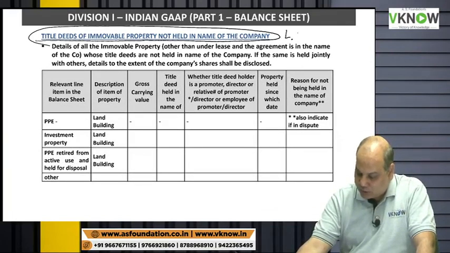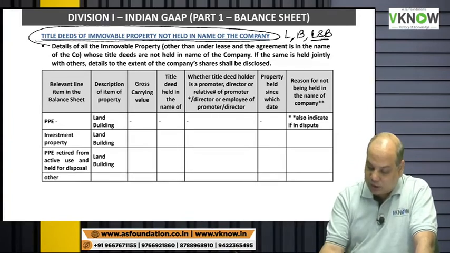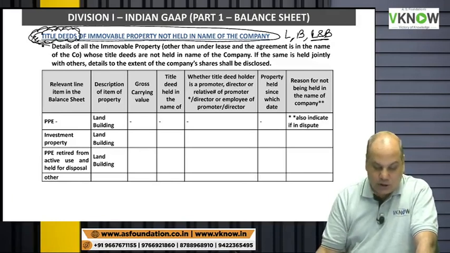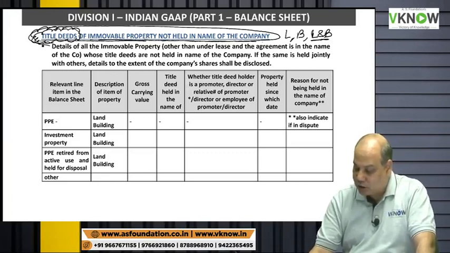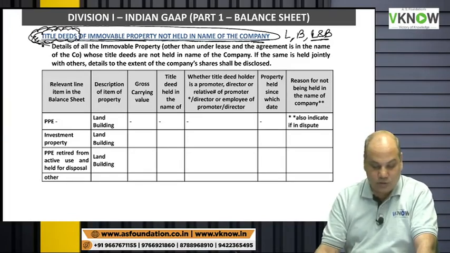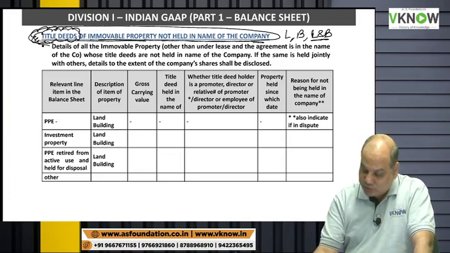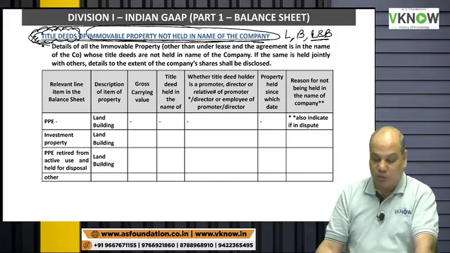Immovable property means building, land and building together. They are immovable property. Title deed means ownership. The legal document containing the name of the owner is the title deed. If the company has immovable property, but the title deed is not held in the name of the company, oh my God, the title deed is not held in the name of the company. This is a risk. The company owns immovable property, but the title deed is not in the name of the company.